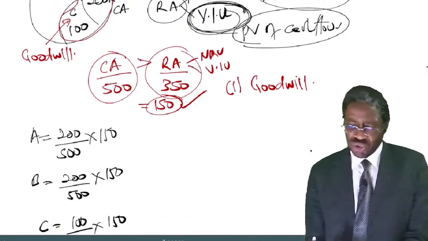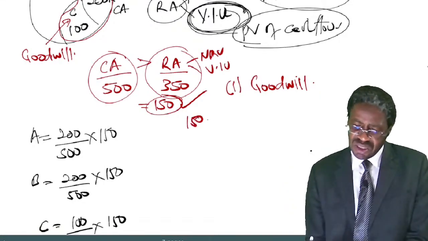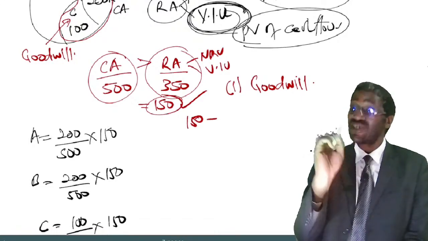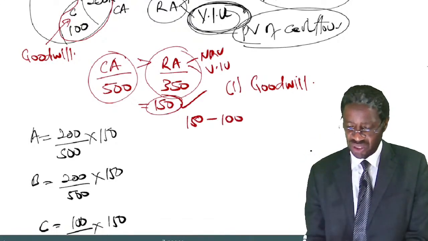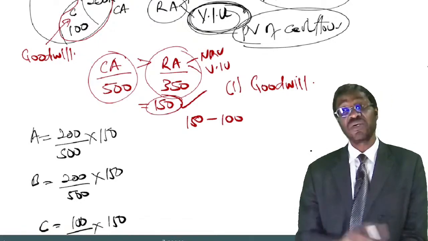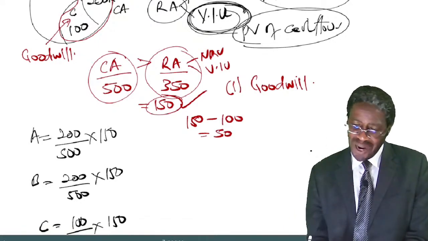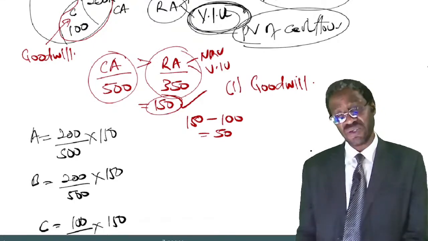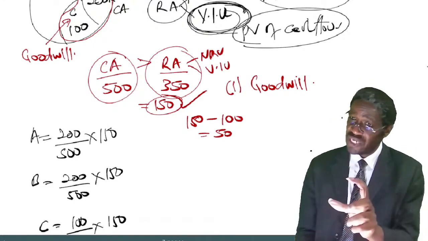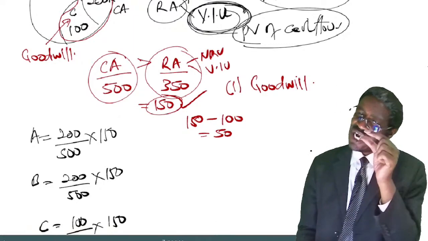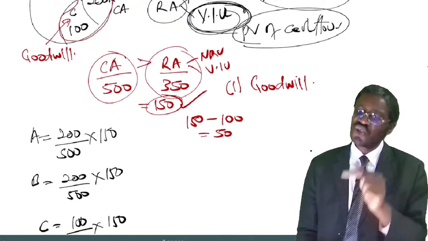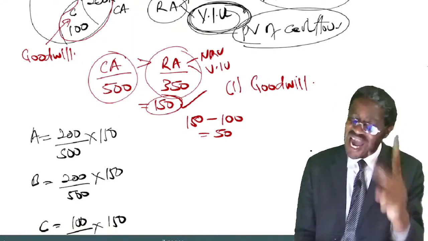Meaning, out of 150 total impairment, write off that 100 that was for goodwill. This will leave you with a balance of 50 million. This 50 million now, listen, it is the one you allocate to the other assets.